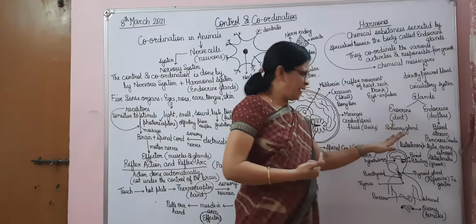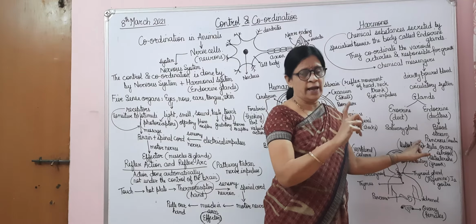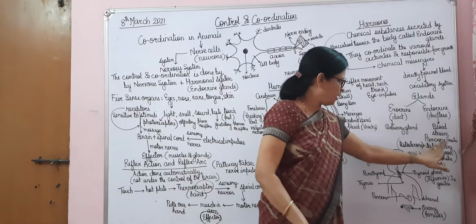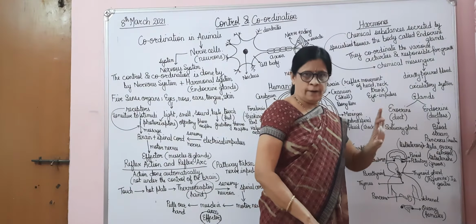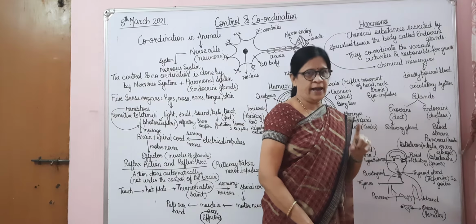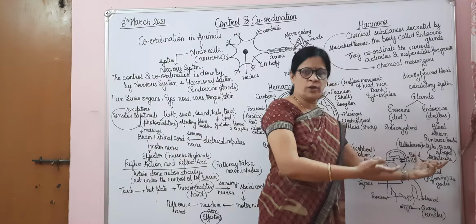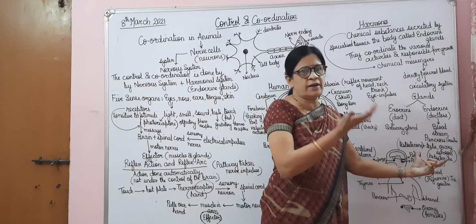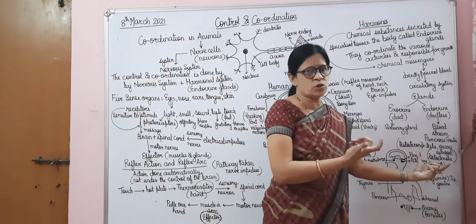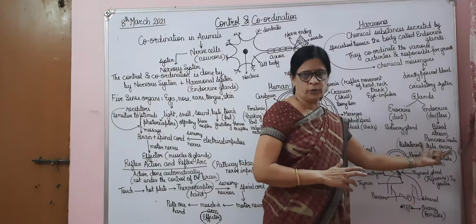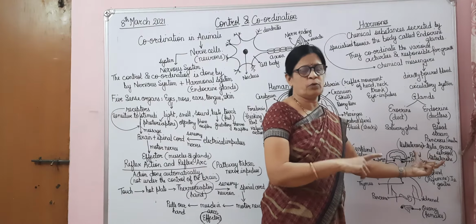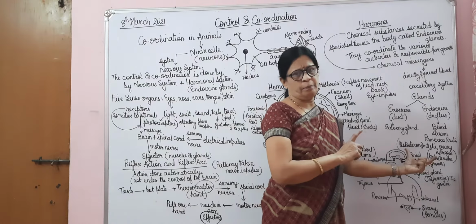The examples of endocrine glands: the pancreas, which secretes insulin. It balances the blood sugar of our blood. So in the blood there is sugar, and that sugar level is balanced with the help of insulin. Those persons who are diabetic have an excess sugar level. Why? Because insulin is not secreted properly. If insulin is not secreted properly, naturally their blood sugar level will increase because that sugar is not digested. So what is insulin doing? It is digesting the carbohydrates, proteins and fats of our body.